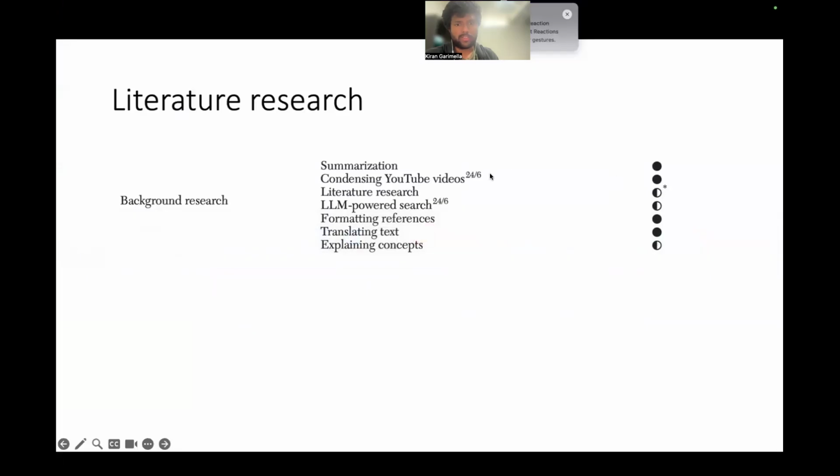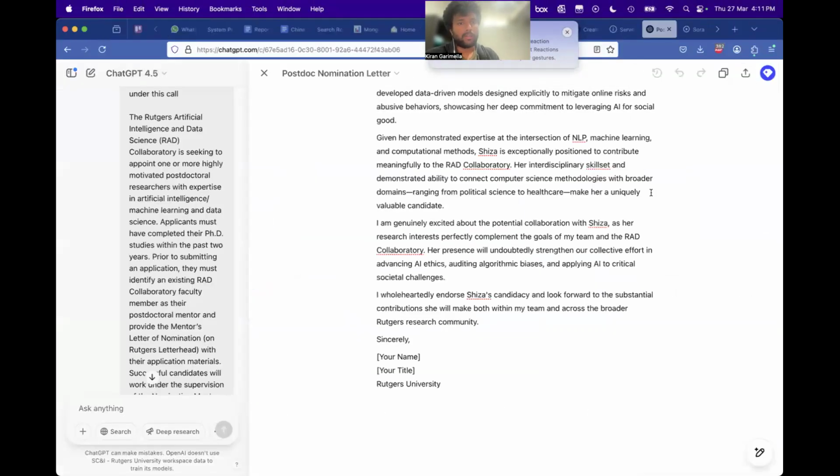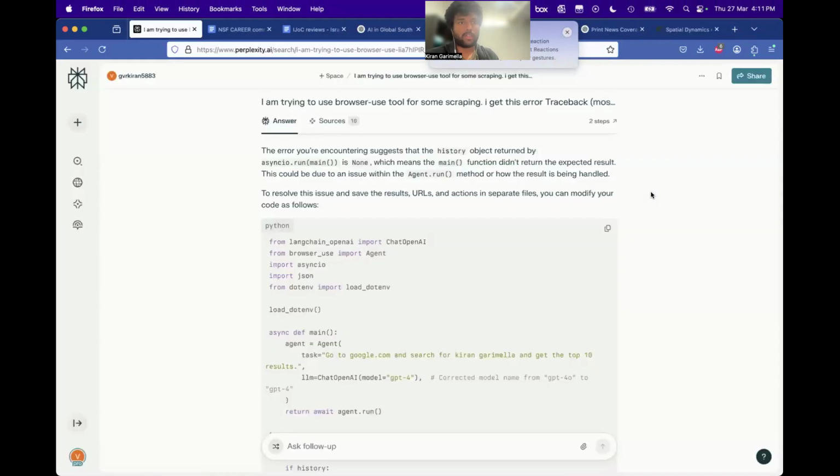But in terms of literature research, it's half-half. Like I said, it's not ready for prime time. There are tools that do it, but they don't solve your complete problem. And then there are these LLM-powered searches. Perplexity is one. I'll show you an example of Perplexity, which is here.